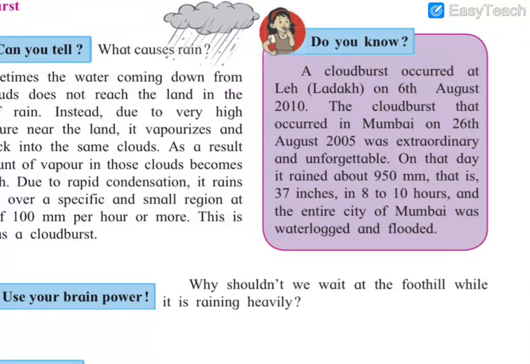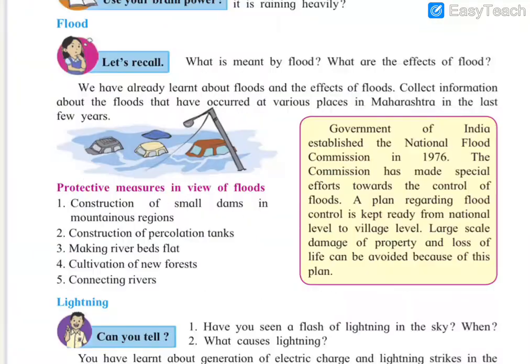Here are some examples of cloud bursts. One happened in Leh Ladakh on 6th August 2010. The cloud burst that occurred in Mumbai on 26th August 2005 was extraordinary and unforgettable. On that day, it rained about 950 mm, that is 37 inches, in 8 to 10 hours. It was continuous heavy rainfall, and the entire city of Mumbai was waterlogged and flooded.